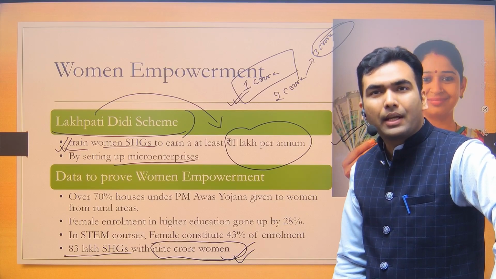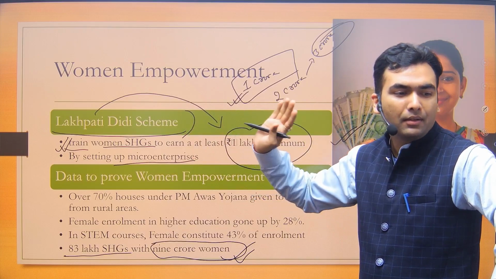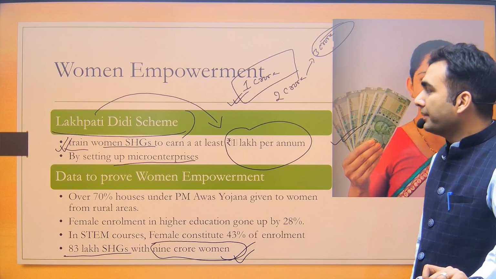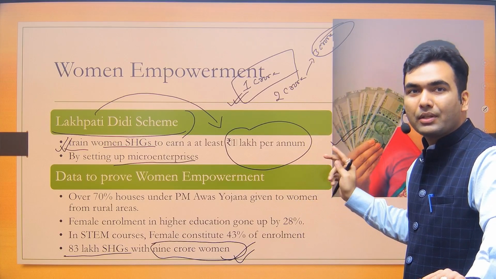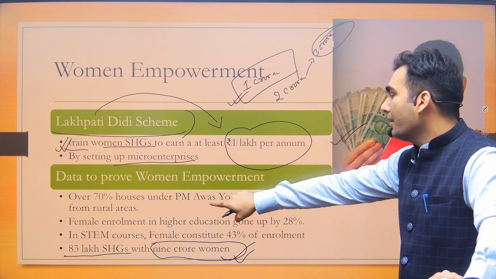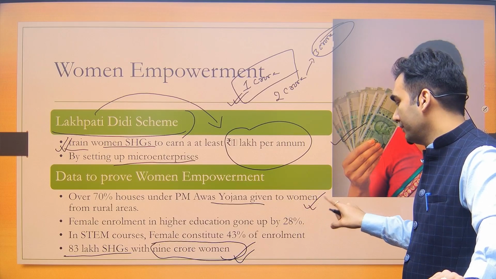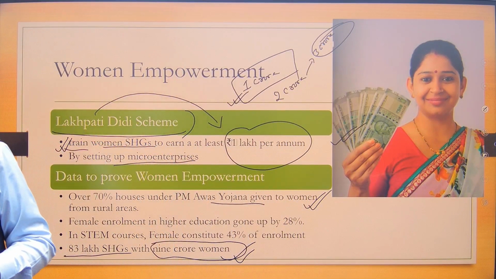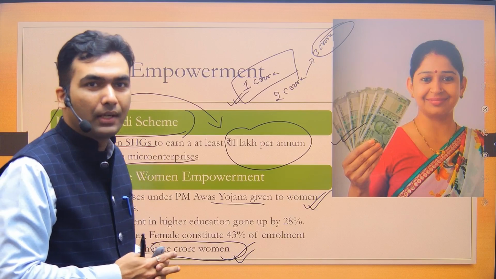But what is it to you what has been built? You simply have to mention that this is the scheme, this is the purpose of this scheme, and the government is doing all these good things. Okay? Next, the government has given some data to prove women empowerment. This data can be used if any question about women empowerment comes. Okay. The first thing is, in Pradhan Mantri Awas Yojana, 70% of the houses have been given to women. Usually the scheme has this feature that the eldest woman would be considered the head of the household, and the house would be given in her name.